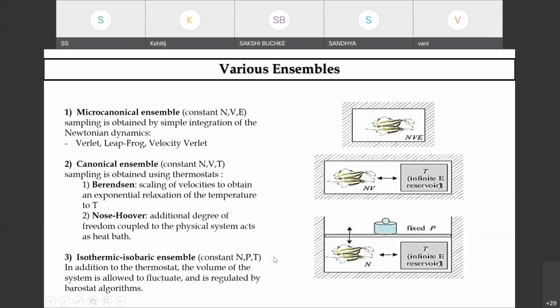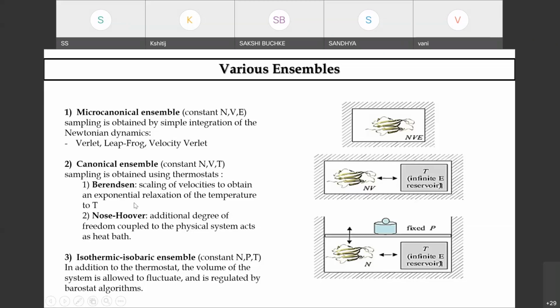And in terms of NPT, that is your isothermal isobaric, it precisely gives you the information about the volume of the system, which is allowed to fluctuate, and it is regulated by the barostat algorithms. So please remember, whenever you read that paper, always it has the ensembles defined in terms of NVT, NPT, and NVE. So NPT is isothermal isobaric.